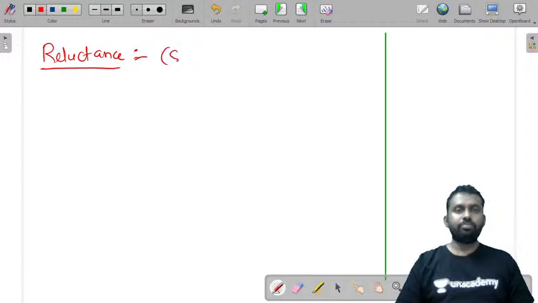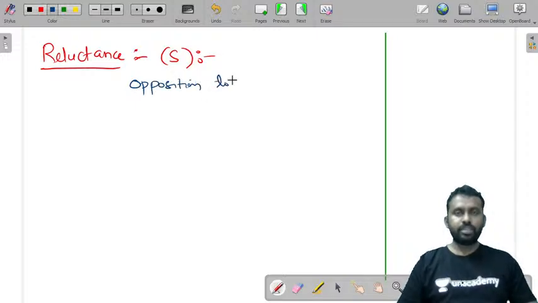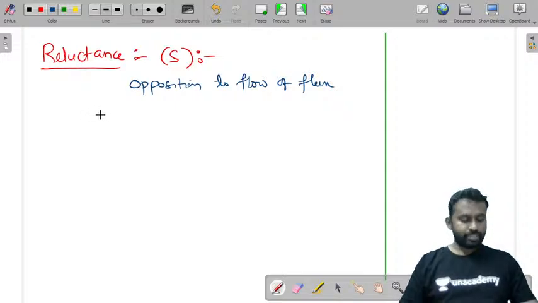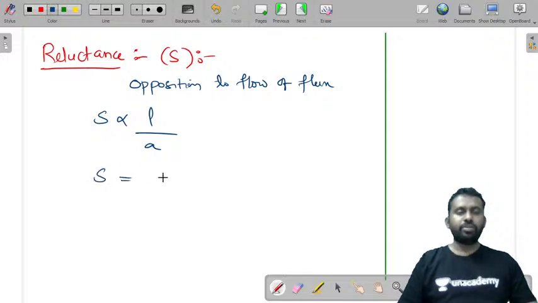Reluctance is denoted by S. What is reluctance? We already discussed this. It is the opposition to flow of flux. So S is directly proportional to length and inversely proportional to area.